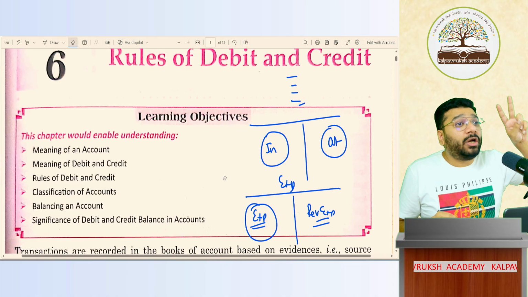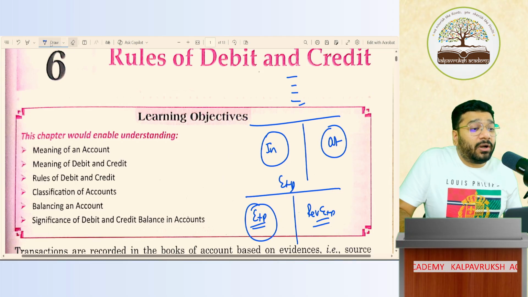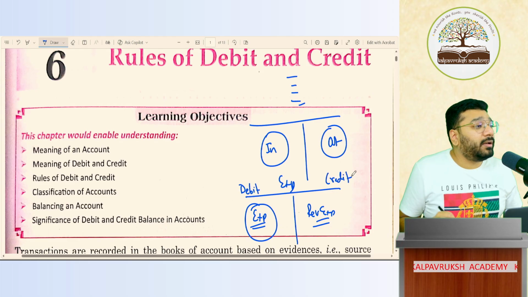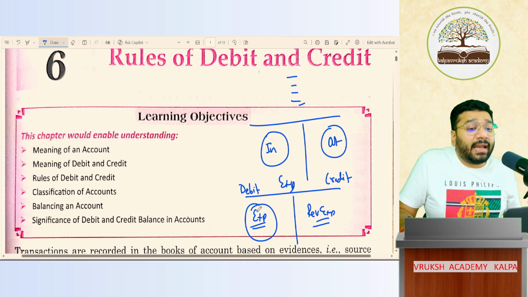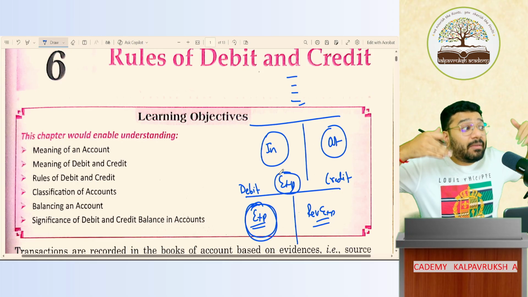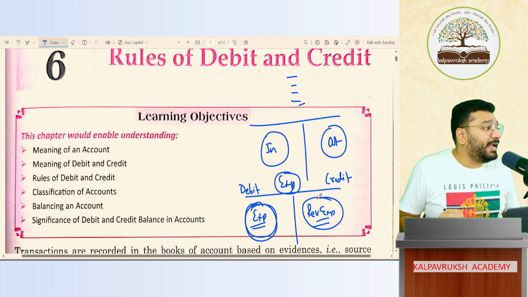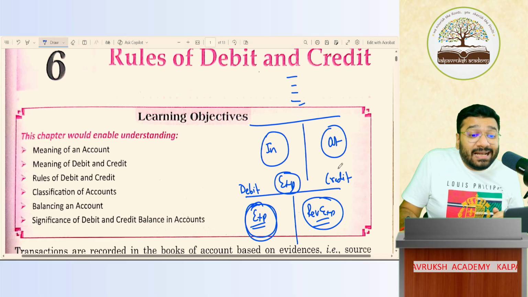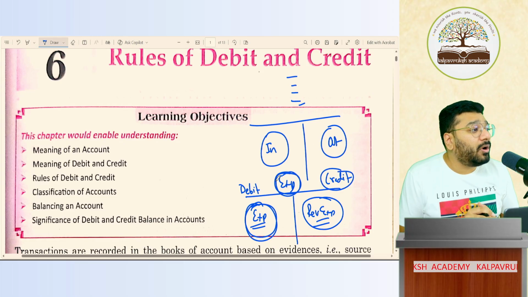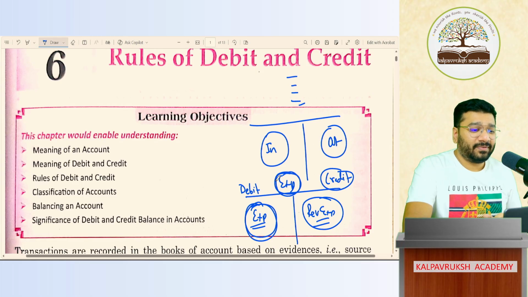This T-shaped format has got how many sides? Two sides. The left-hand side is called debit and the right-hand side is called credit. If any amount is recorded on the debit side of the expenses account, we say that the expense account is debited by so much amount. If I record any amount on the credit side, we say so much money is credited to the expense account. Got it, not got it? Okay. So are we clear with the meaning of account?